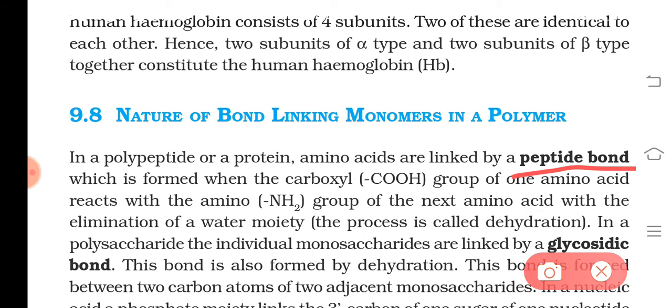So how is it forming? As I told you, each amino acid will have a COOH group and one amino group, isn't it? Now what will happen when two amino acids are joined? A reaction will take place between the COOH group of one amino acid and the NH2 group of another amino acid. One molecule of water will be eliminated, and they form a bond known as what? CONH bond. Is it clear?